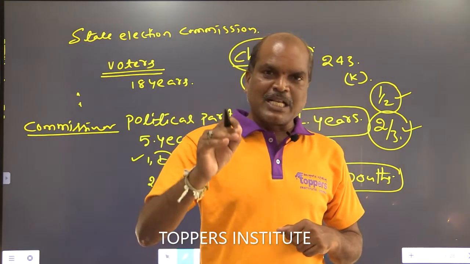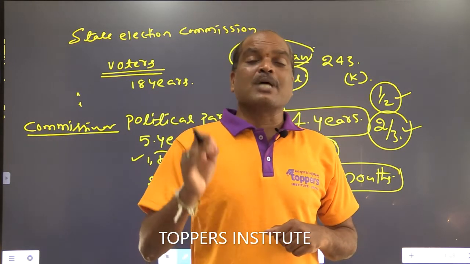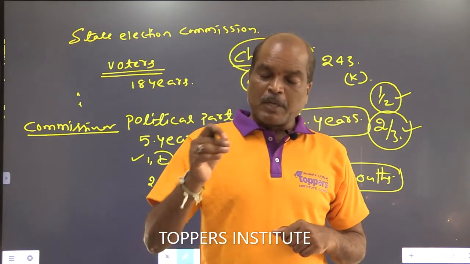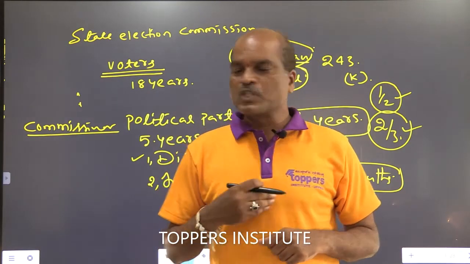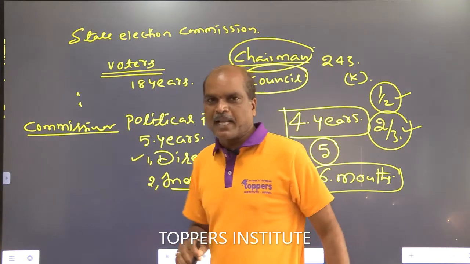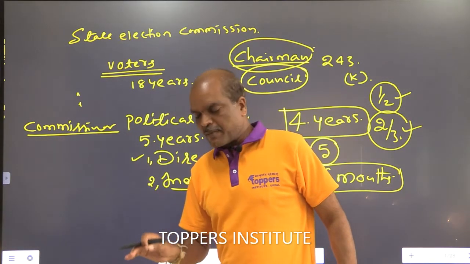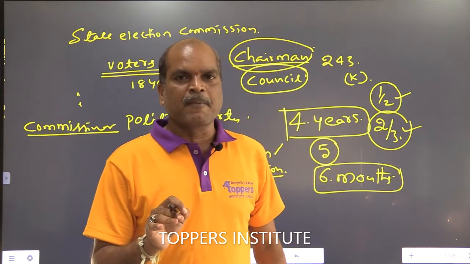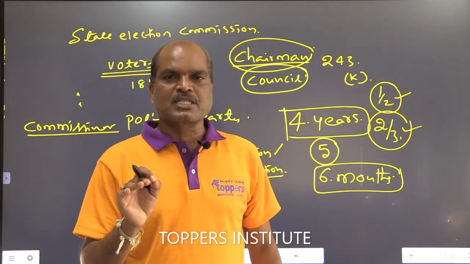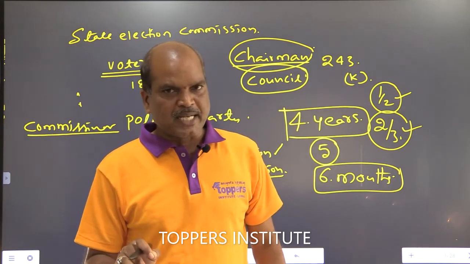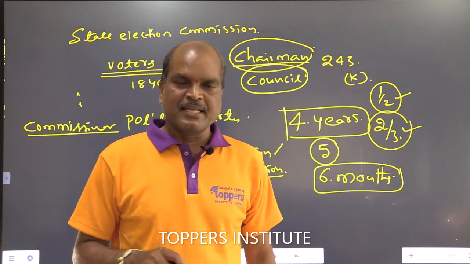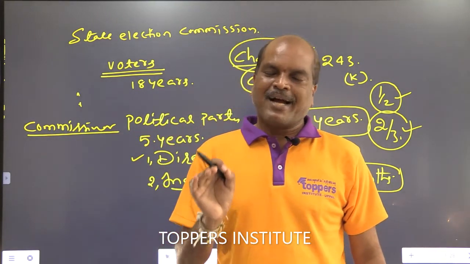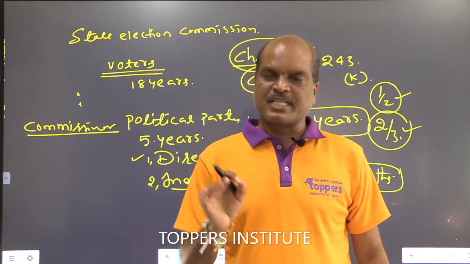But those adopted resolutions of a municipal council are implemented by the municipal commissioner. So the chairman's responsibility is to look after implementation of adopted resolutions of the municipal council periodically.